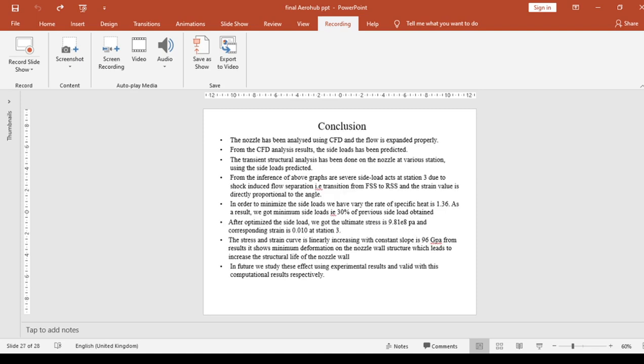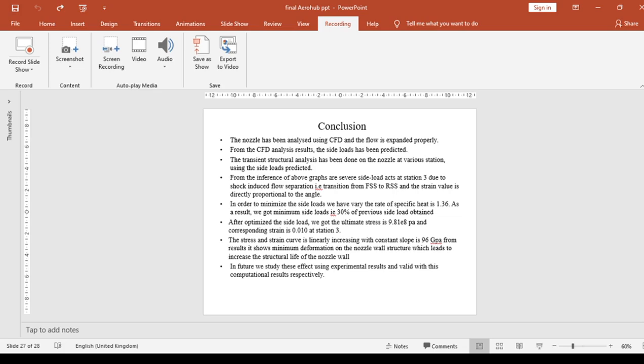And finally, the conclusion is that the nozzle has been analyzed using CFD and the flow has expanded properly. From the CFD results, the side load has been predicted. Structural analysis has been done on the nozzle at various stations using the predicted side load. From the inference of the above graph, the severe side load acts at station 3 due to shock induced flow separation, that is the transition from FSS to RSS, and the strain values are directly proportional to the angle.